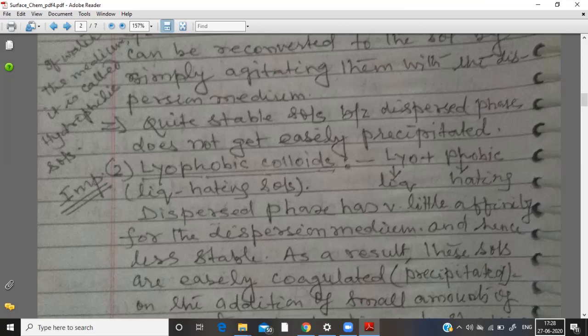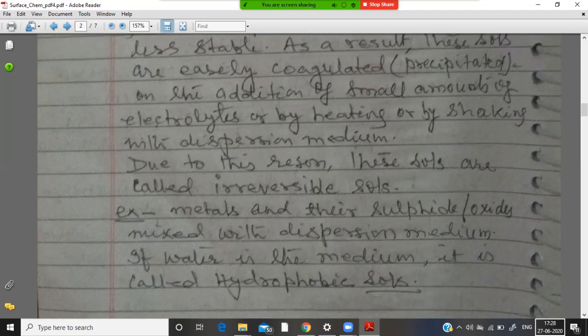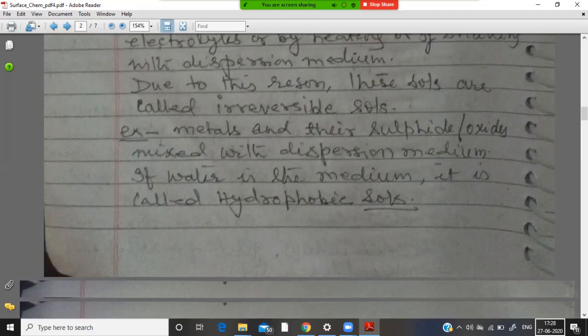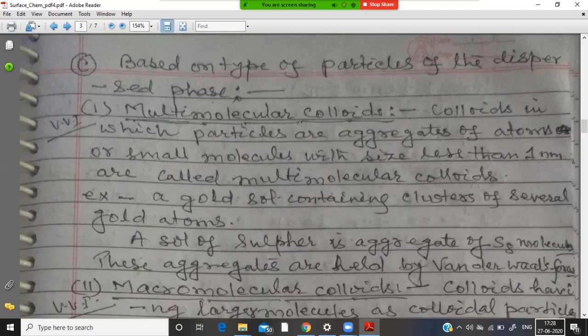Now the third classification is based on the type of particles of the dispersed phase. On this basis, again, we are going to start a very important topic for this year's board examination. So definitions are there, maybe in your board questions. I'm discussing one by one.